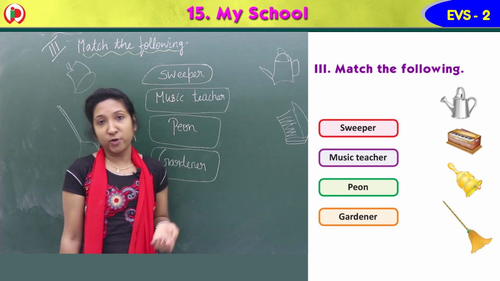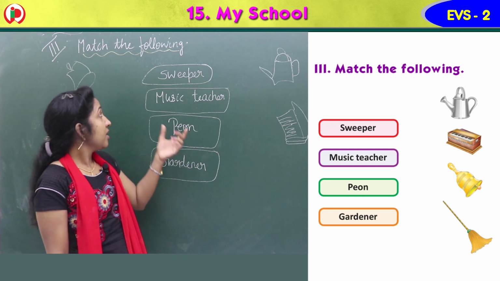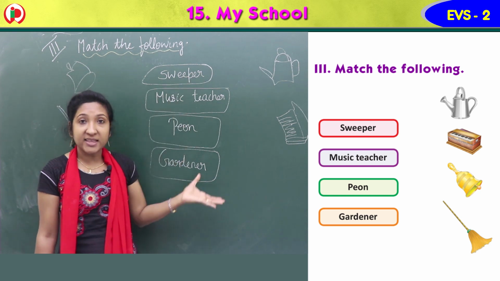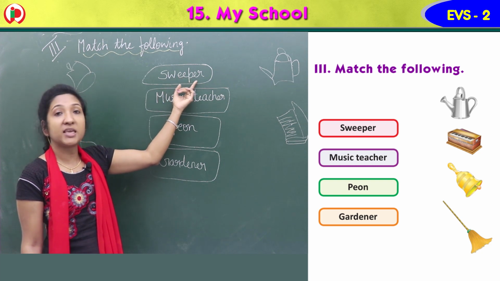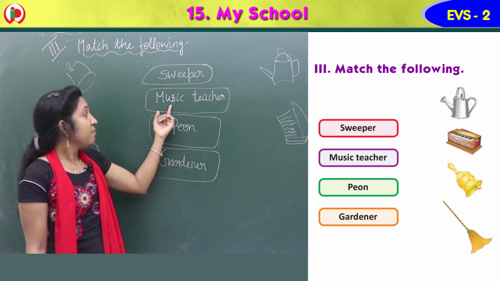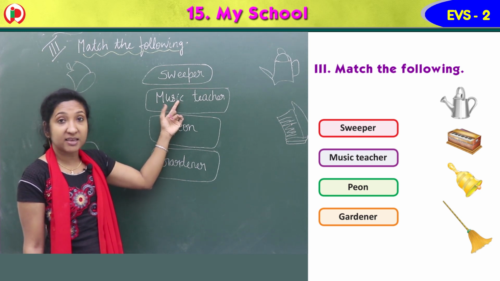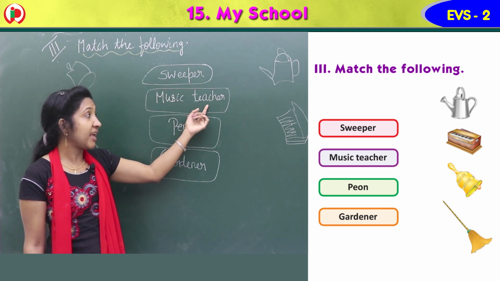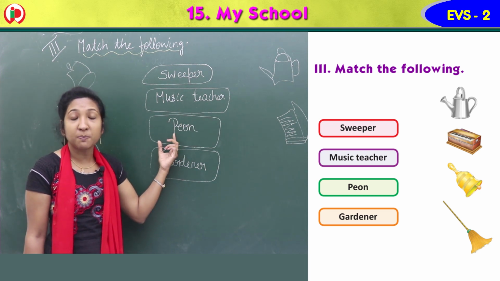Children, so our next exercise in the workbook is exercise 3. Match the following. In match the following, in the middle you can see some words. Sweeper. Music teacher. Third word is peon.